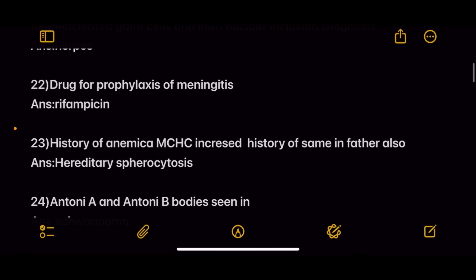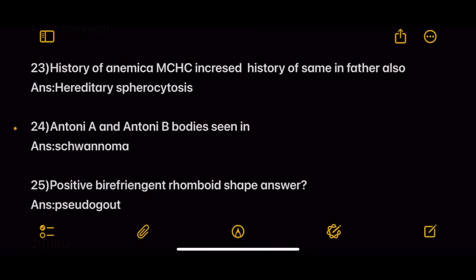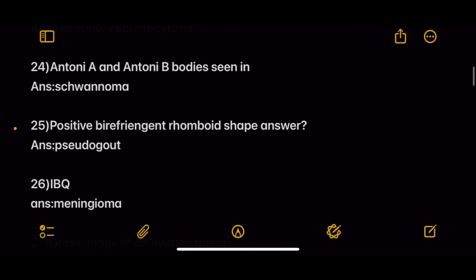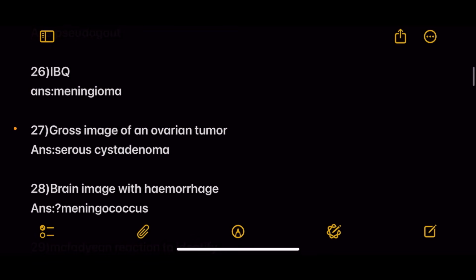Next one, painful vesicular ulcer around the mouth, multinucleated giant cells and intranuclear inclusions. Diagnosis is herpes. Next, drug for prophylaxis of meningitis. Answer is rifampicin. Next, history of anemia and MCHC increase. History of same in father also. Answer is hereditary spherocytosis. Next, Antoni A and Antoni B areas are seen in. Answer schwannoma. Next question, positive birefringent rhomboid-shaped crystals are seen in. Answer pseudo-gout.